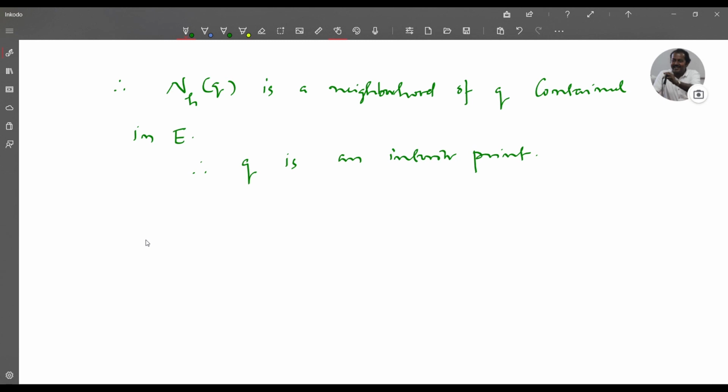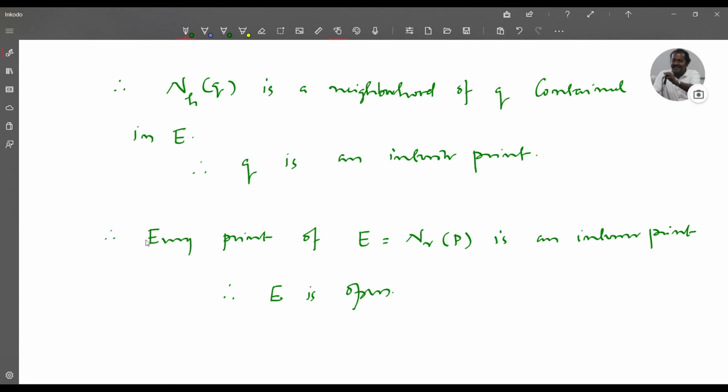Therefore, every point of E equal to N_R(P), the neighborhood of P, is an interior point. Therefore, E is open. So E is a neighborhood of P, and therefore every neighborhood is an open set. So this proves the theorem.